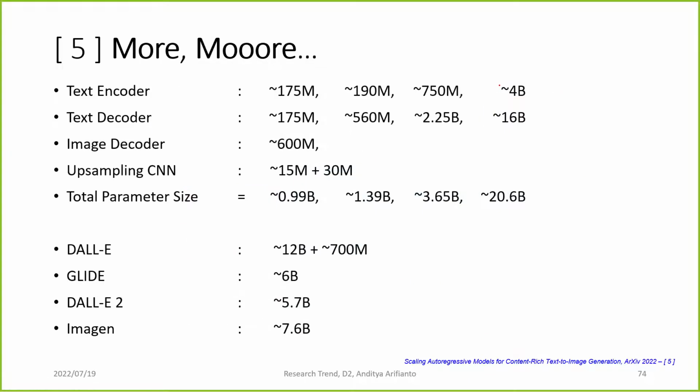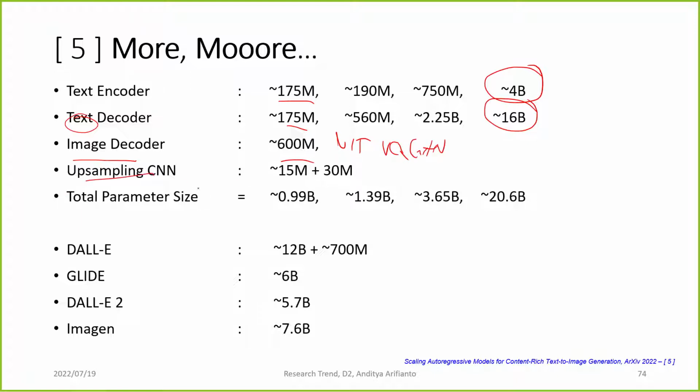And that's all. Basically, Parti increases the model size, so it will produce better images. The text encoder and decoder transformer increase from 175 million up to 4 billion, and the image decoder up to 16 billion. The image tokenizer, which is the ViT-VQGAN, is frozen at 600 million.